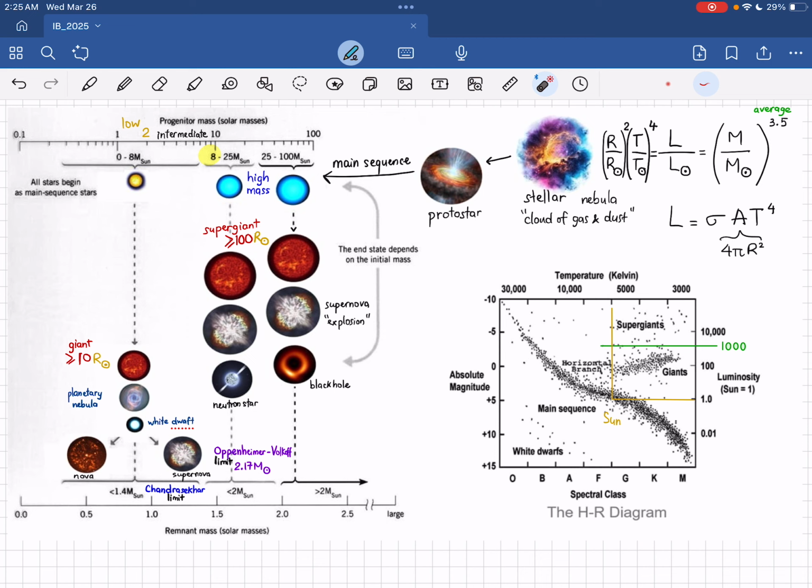Hi, let's review the life of a star. And this is everything that you need to remember for your upcoming IB test. Okay, a star starts from a nebula.